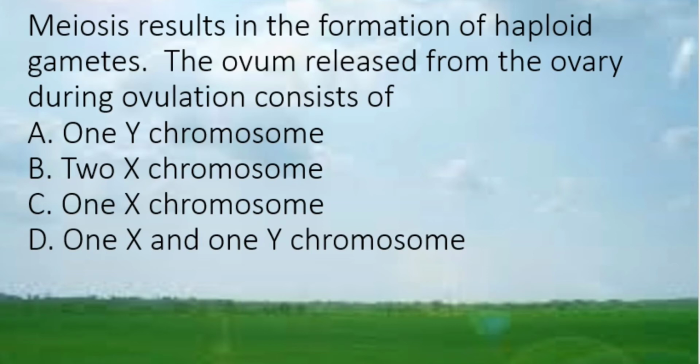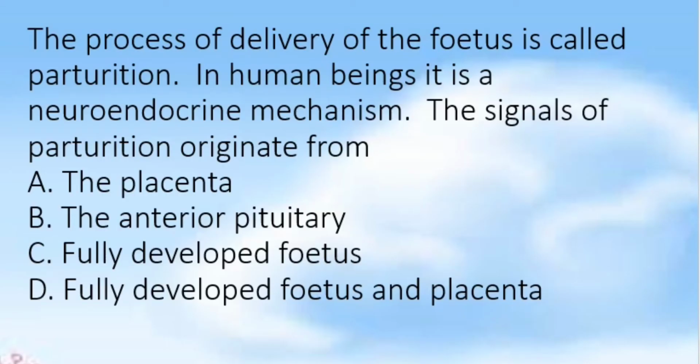Meiosis results in the formation of haploid gametes. The ovum released from the ovary during ovulation consists of... We know it is after first meiotic division, that means it has completed the haploid condition, or the chromosome number has become half after meiosis 1. So here it contains only one X chromosome. Ovum means it's female gamete, so out of 2 X, only one X chromosome will be there. So the answer is 1 X chromosome.